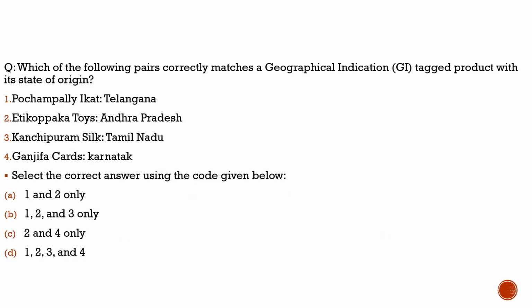Now let's move to another question and see what it is about. As we can see on the screen, this question is basically about geographical indication tagged products with their state of origin. You know why we had brought this question? Because India is about to celebrate its 75th anniversary of being a republic. With this regard, usually what the President used to do is send gift cards to the invitees whom they are going to invite at the Rashtrapati Bhavan. But this time they had changed the plan a little bit. Instead of sending gift cards, they are going to send a gift box.